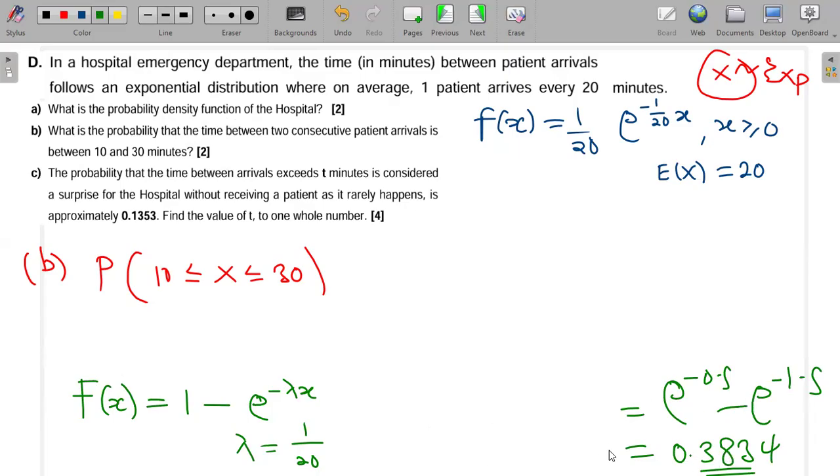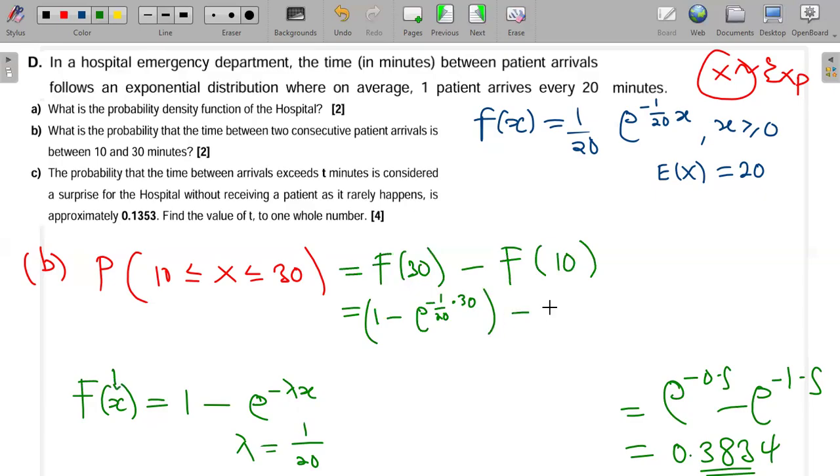This is the same as the CDF of 30, the bigger number, minus the CDF of 10, the smaller number. So here my x is 30: 1 minus e to the power minus 1 over 20, which is the lambda, times the x, which is 30. And then minus F of 10, using the same formula, 1 minus e to the power minus 1 over 20.